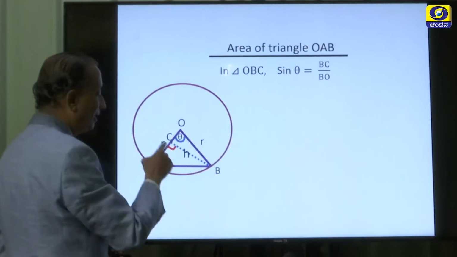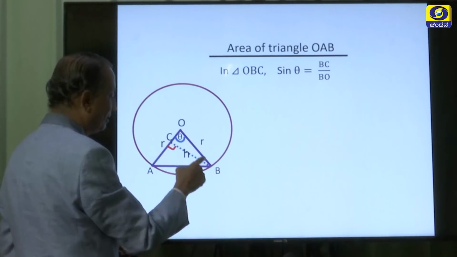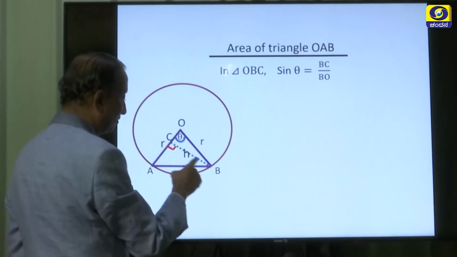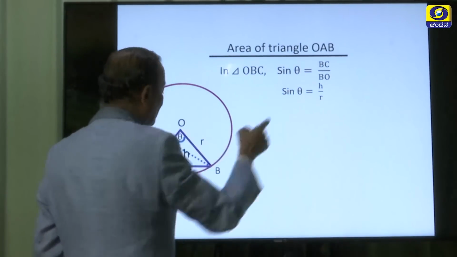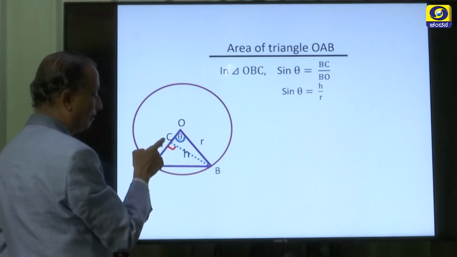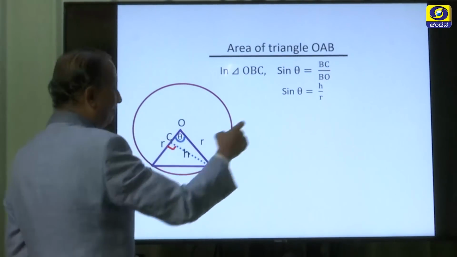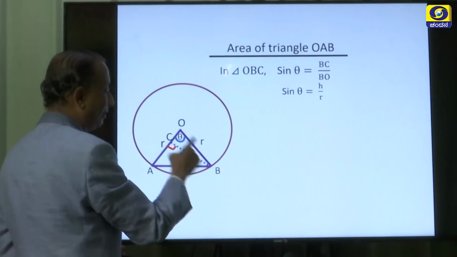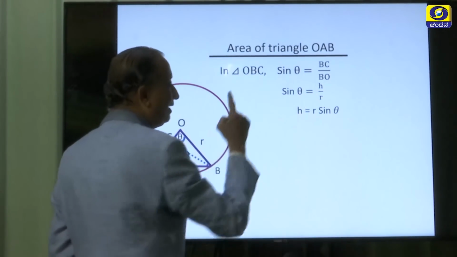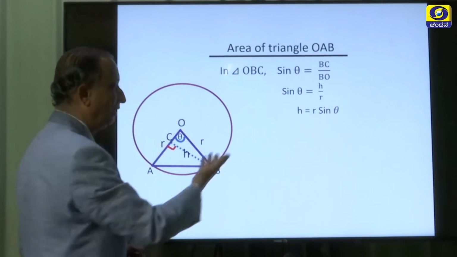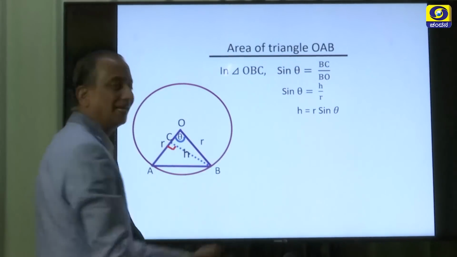So, BC, this is the opposite side, divided by the hypotenuse. BC is nothing but h, because it is a perpendicular. h divided by BO, which is nothing but the radius. Now, if you cross multiply, you will get the height of this triangle as r into sine theta.